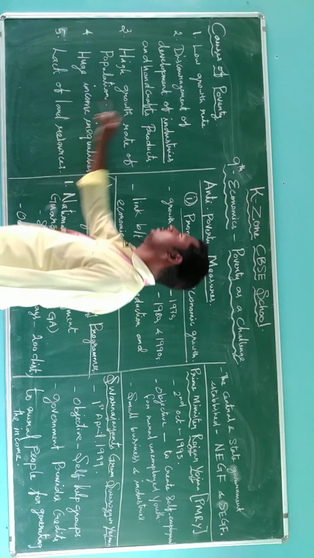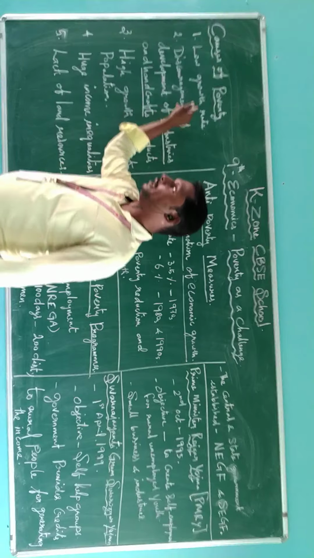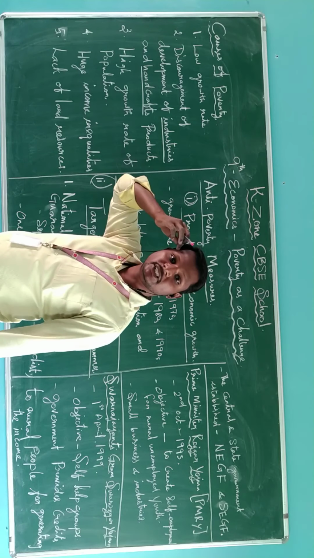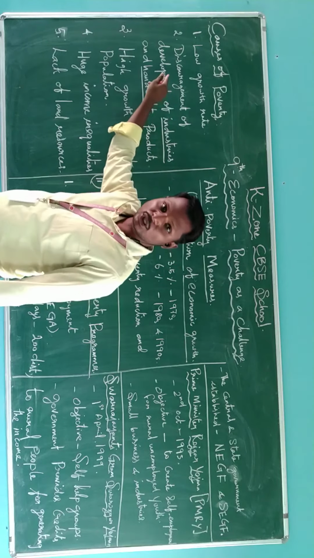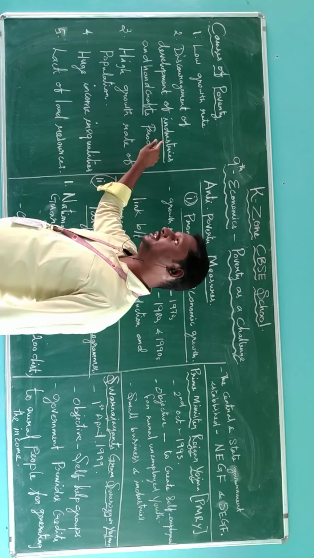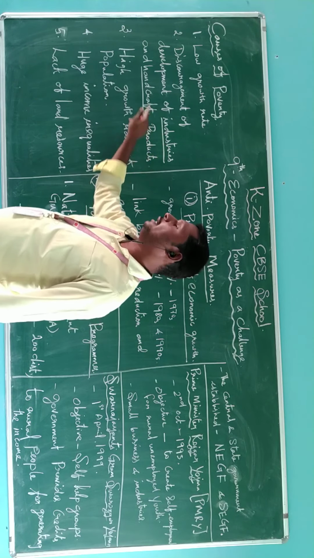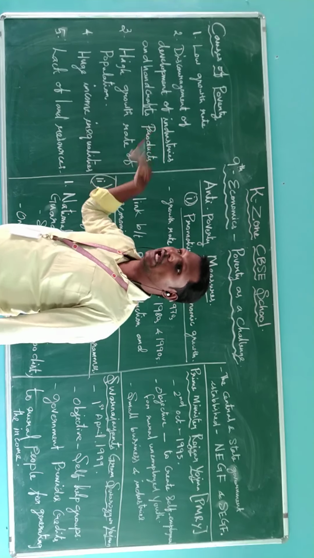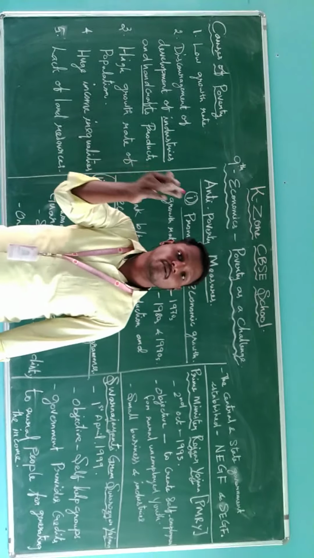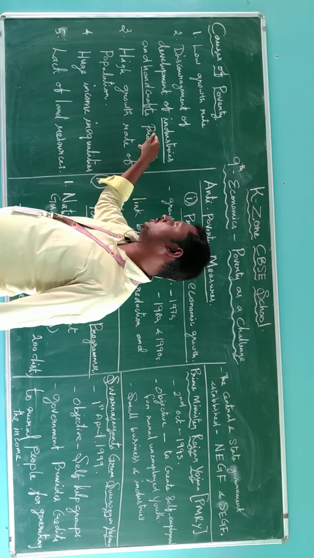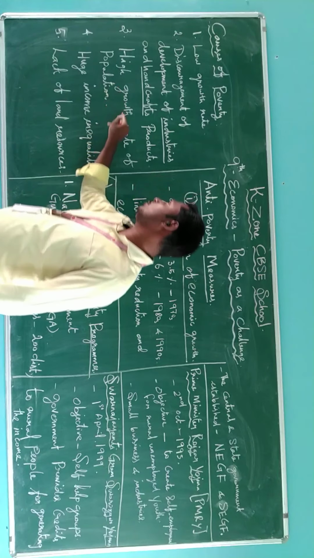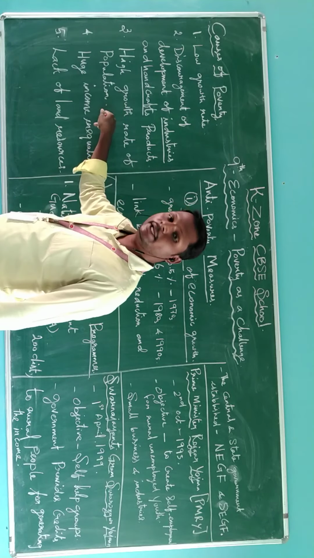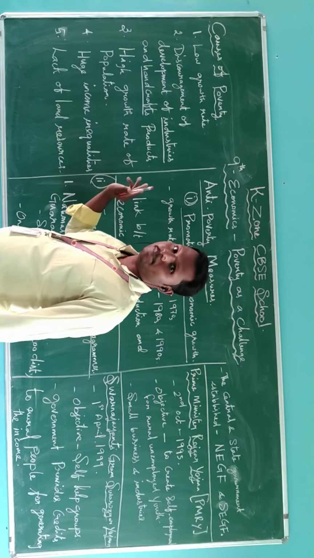Once again, I repeat. Low growth rate happened during the British administration, and the British government discouraged industries like textile and handcraft products because they wanted to sell their own goods. For that reason, they discouraged them in our country. High growth rate of population happens in low income areas.